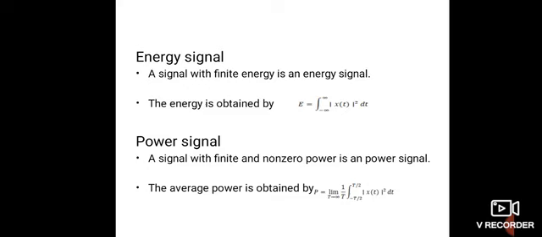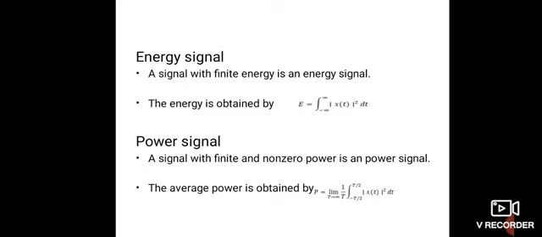Now I am going to the power signal. A signal with finite and non-zero power is a power signal. The power is actually the average power. So average power P equals the limit as T tends to infinity of 1 by T, where T is the whole time period, times the integral from minus T by 2 to plus T by 2, that is, taking one time period only, of |x(t)| squared dt.